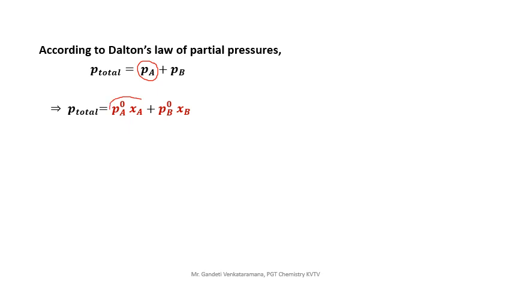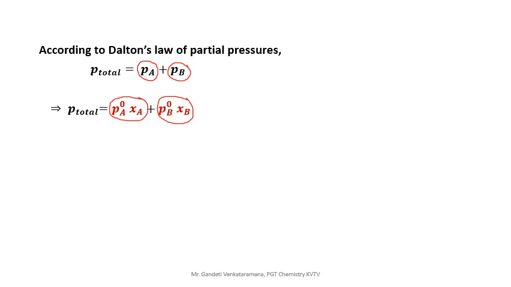This is called Raoult's law. Already we have discussed it. PB means the partial pressure, the vapor pressure of B. PB is equal to PB naught into XB. Very simple mathematics, I am just substituting the values. We already know PA, so I have substituted PA naught XA in place of PA and PB naught XB in place of PB. Very simple step.